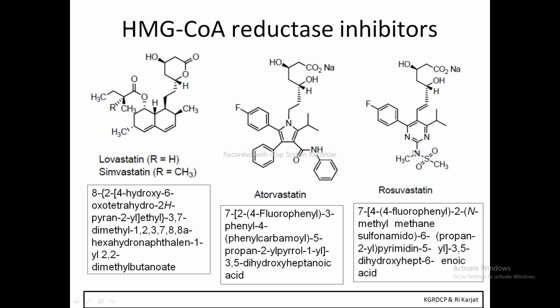So this is SO2NH2, because first we nominated N-methyl, then again we have to nominate this N, so it is the methyl sulfonamido, that's the SO2NH2. Then 6-dash, 1, 2, 3, 4, 5, 6, 6-dash propan-2-yl, pyrimidin-5-yl, 3-dihydroxy 6-heptenoic acid. So this is the IUPAC nomenclature of the rosuvastatin.